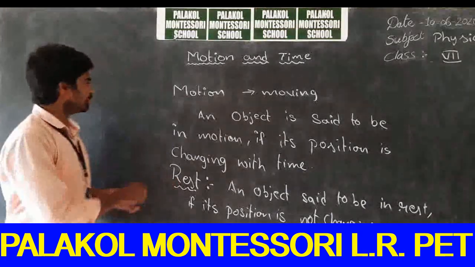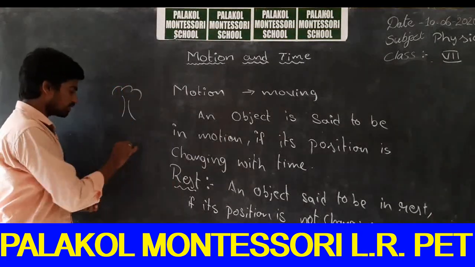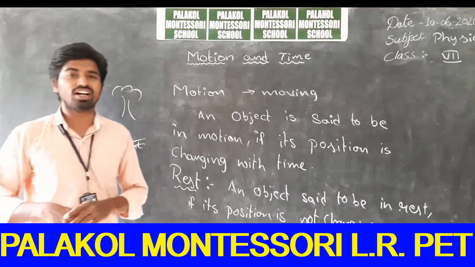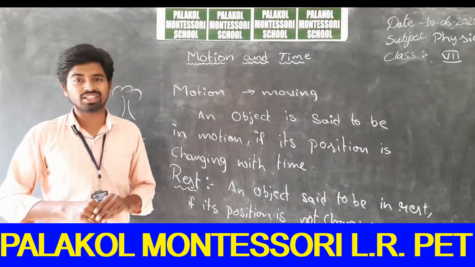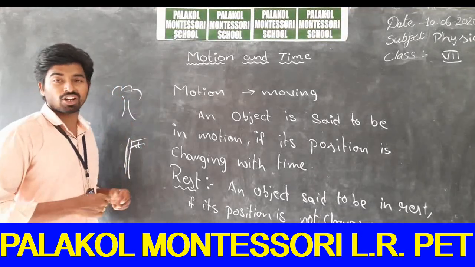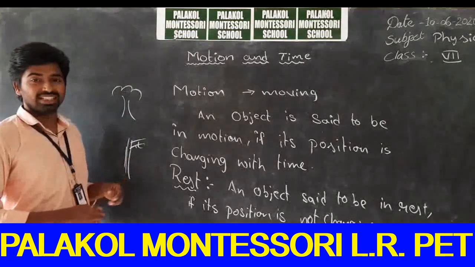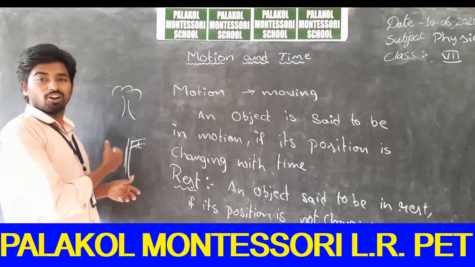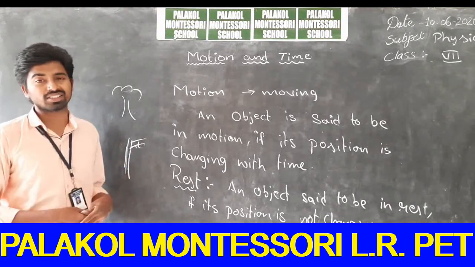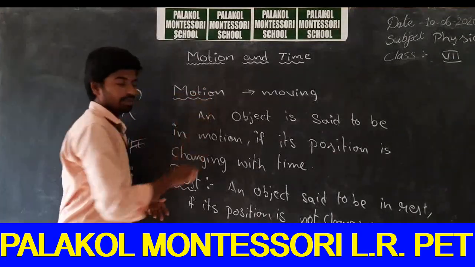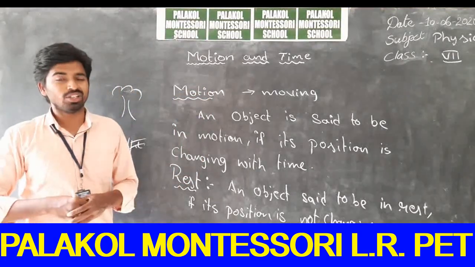Let us consider a tree or any electric pole. Can you say that this tree or electric pole is at rest or in motion? These objects are always at rest, or you can consider they are in motion. Is there any possibility of motion in those objects? Let us see about that. Let us learn about the concept of motion in depth.